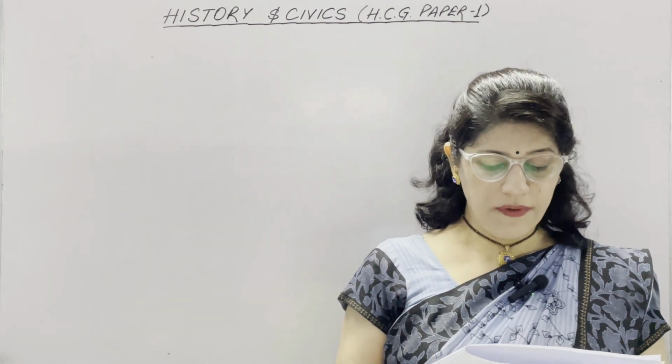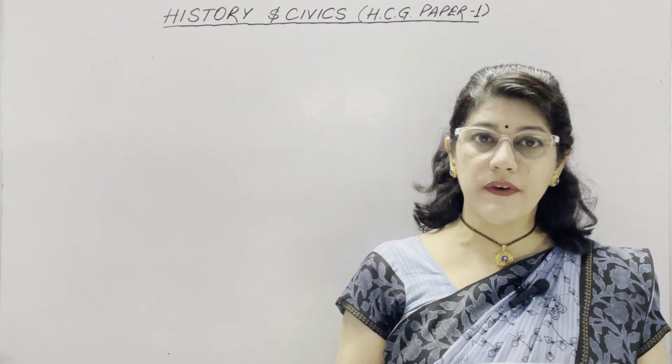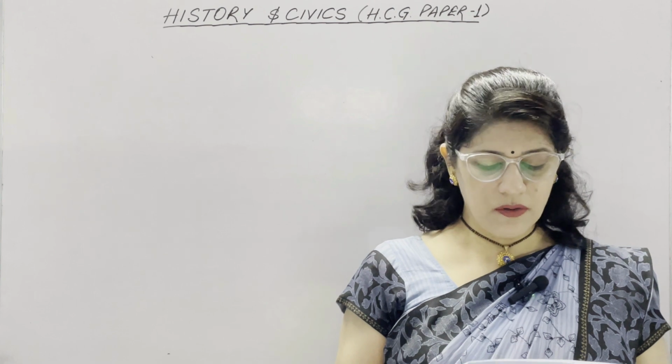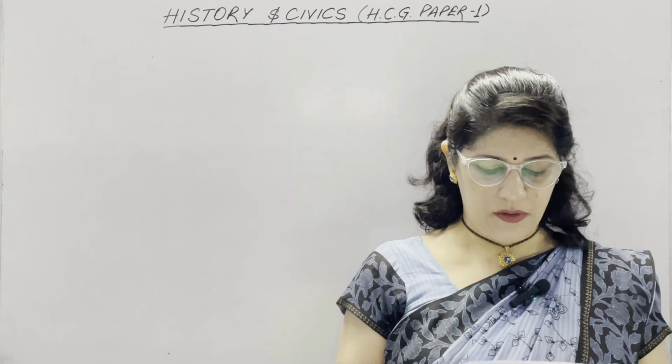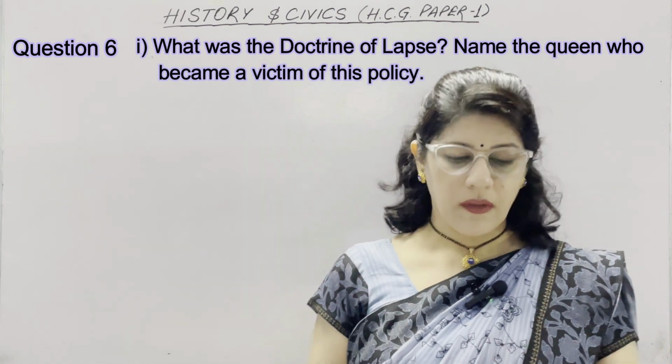The culmination of discontent against the British rule came with the Great Revolt of 1857. With reference to this, answer the following questions. Our first question is, what was the Doctrine of Lapse?